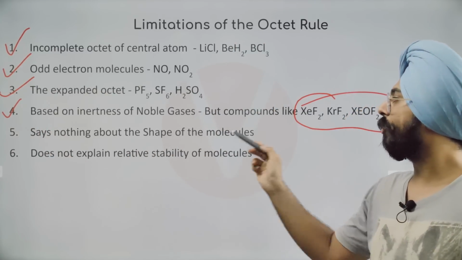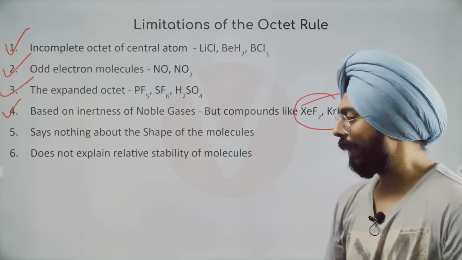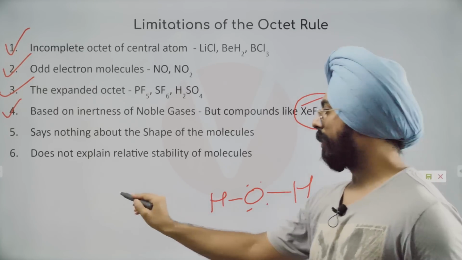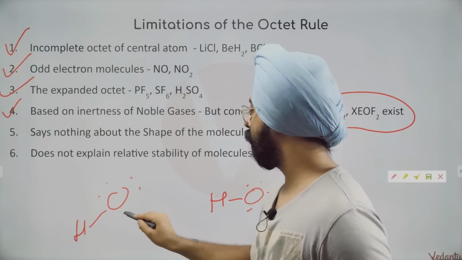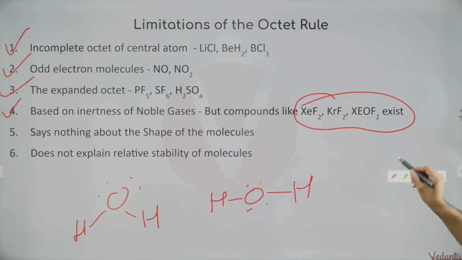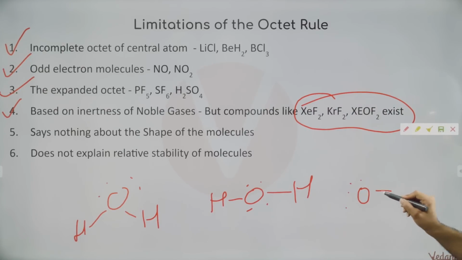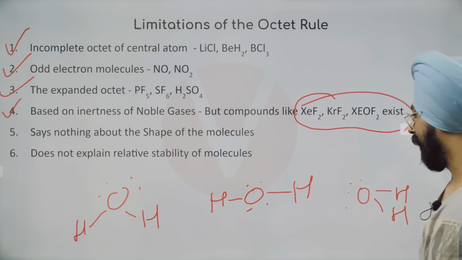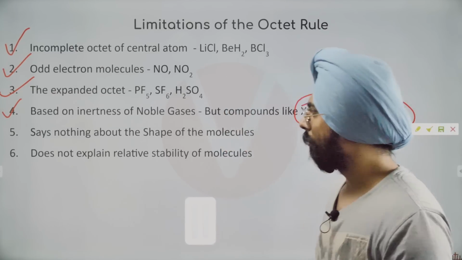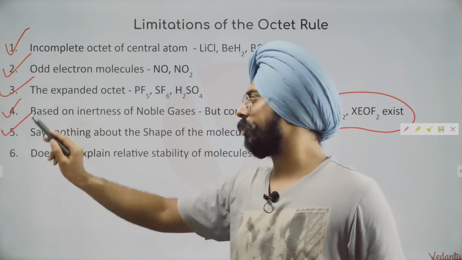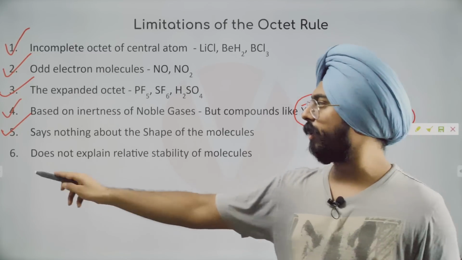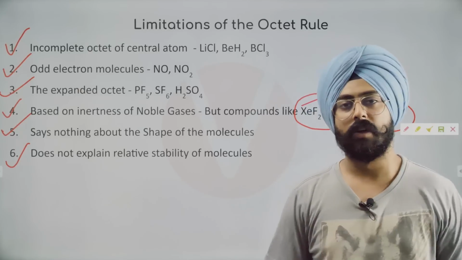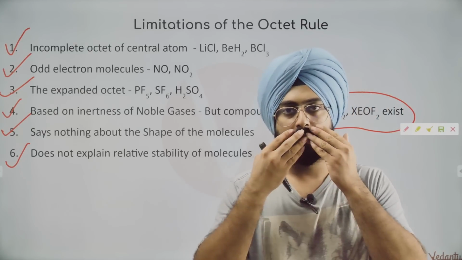Also, it says nothing about the shape of molecules. Whenever I'm drawing the structure of water, let's say, should I draw it like this? Should I draw it like this? A lot of you will say, sir, water has a bent structure. But why? Should I draw the structure like this? The octet rule doesn't tell us how to draw the structure. We just use our brains and try to draw the structure as symmetrically as possible. But the octet rule does not tell anything about the shape of the molecule. It does not explain the relative stability of the molecules. It just says bonds get formed. Which bond is more stable? Which bond is less stable? You don't know.